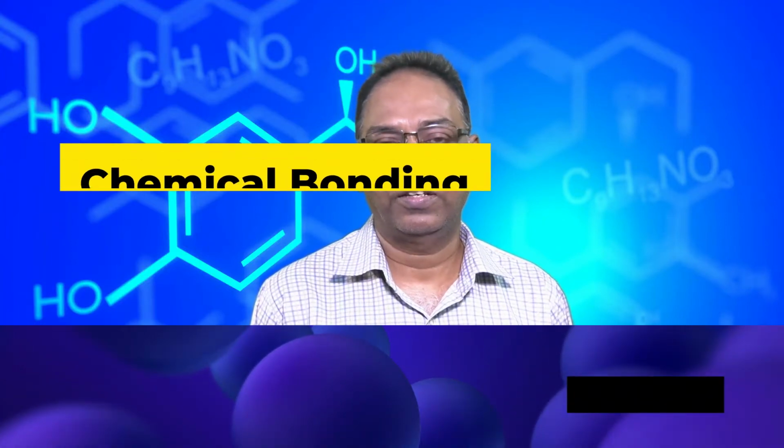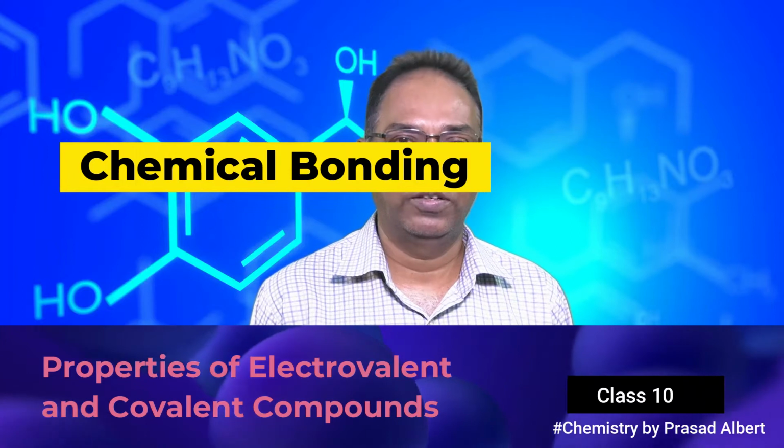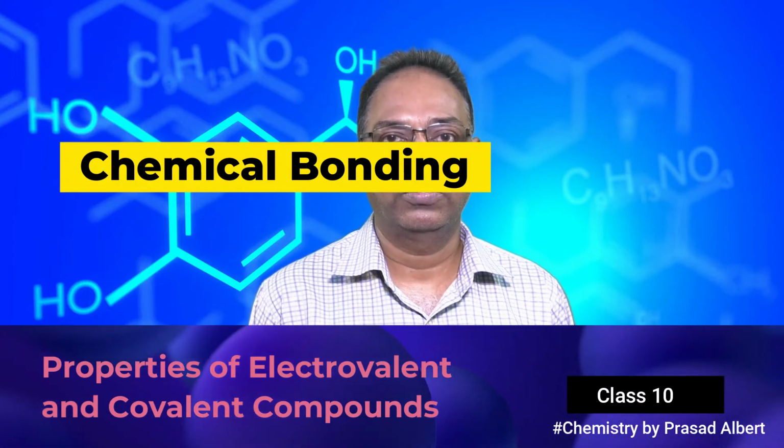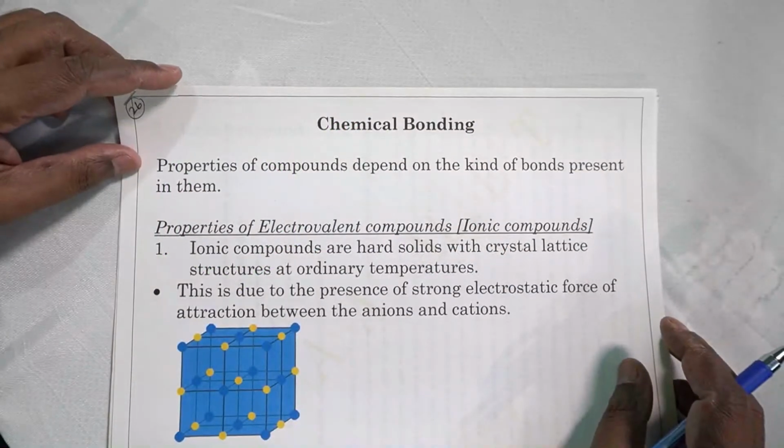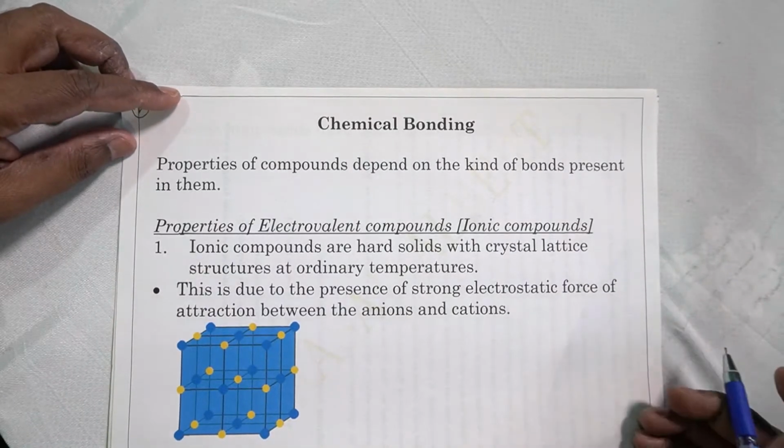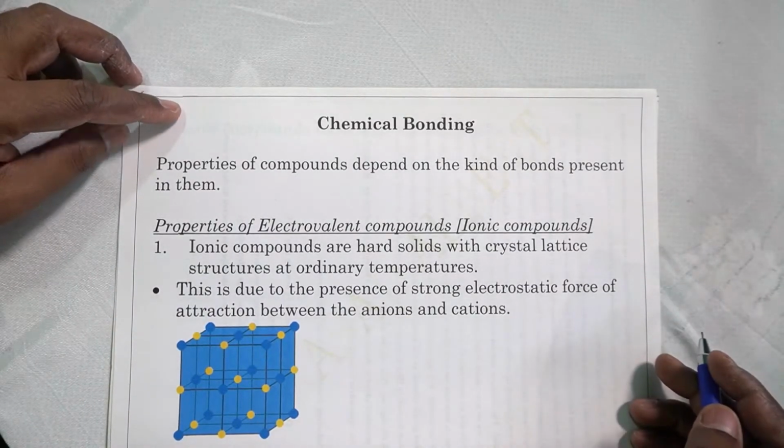Hi students, in the previous video we have seen chemical bonding and types of bonding, electrovalent bond and covalent bond. Now in this video we are going to discuss the properties of compounds on the basis of the bonding, that is, properties of electrovalent compounds and the properties of covalent compounds. Keep watching. The properties of compounds depend on the kind of bonds present in them.